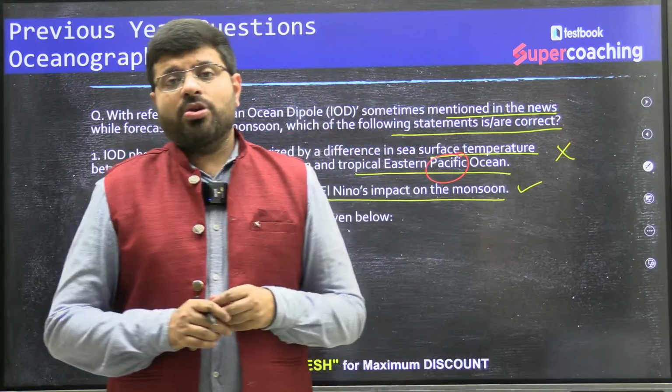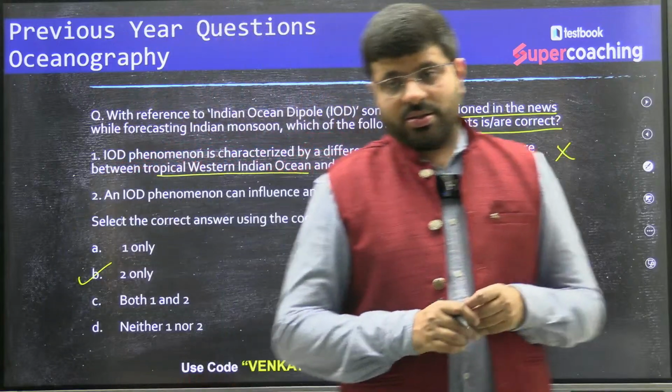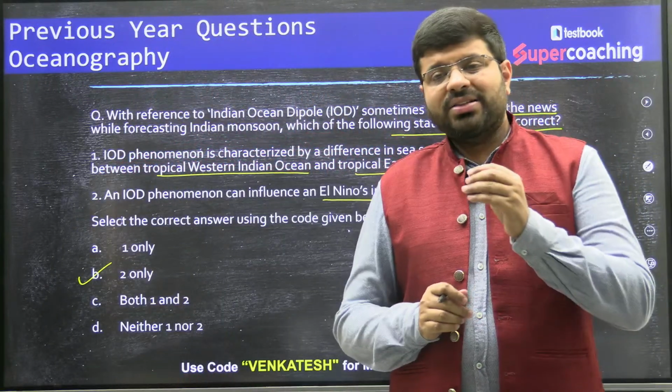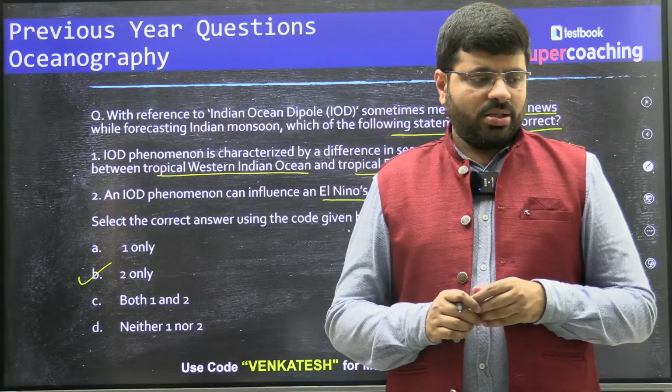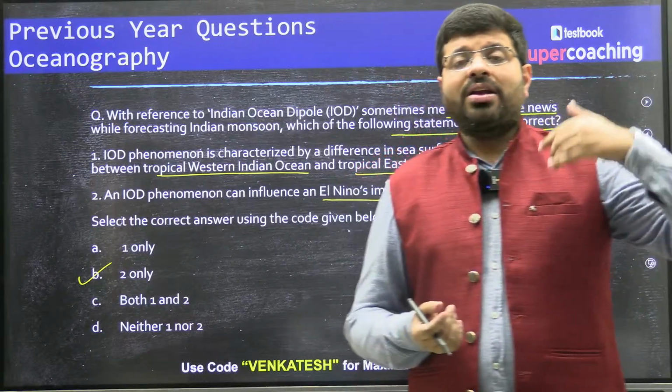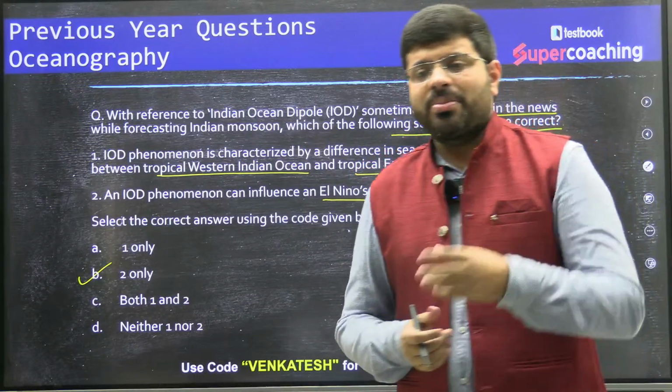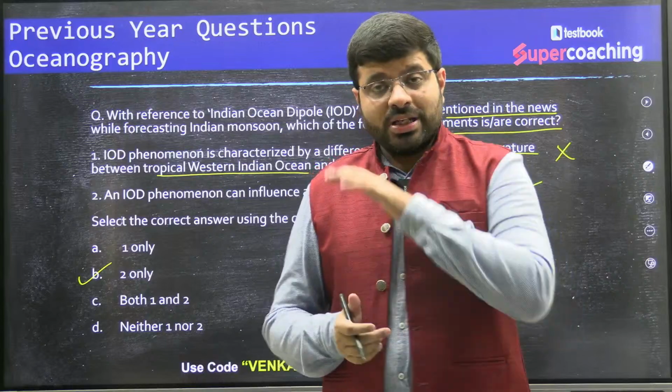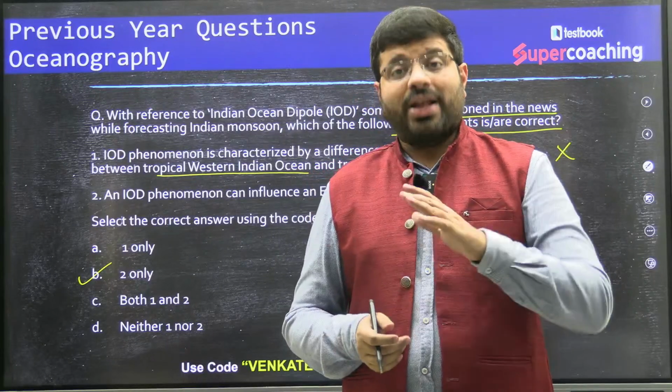But the thing about monsoons which you also need to understand is they can be impacted by some other things which can influence. Some are part of the process, some are influenced. For example, imagine if the tire is punctured, still the car can move forward, though it is not ideal, no?